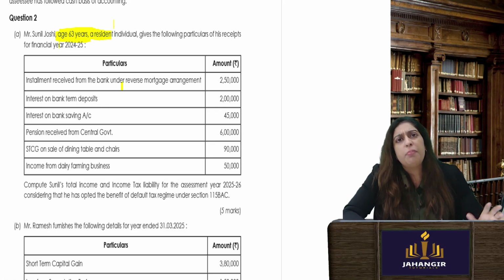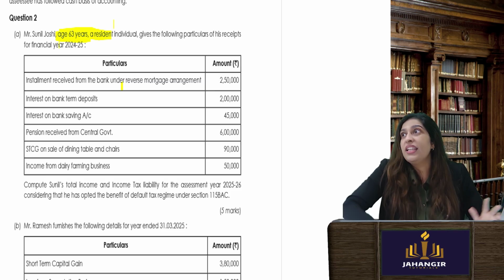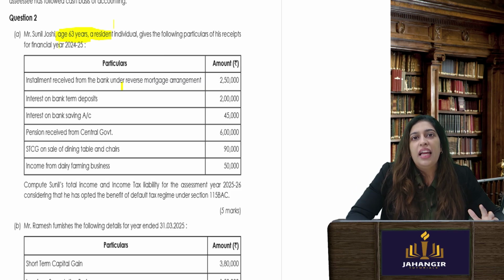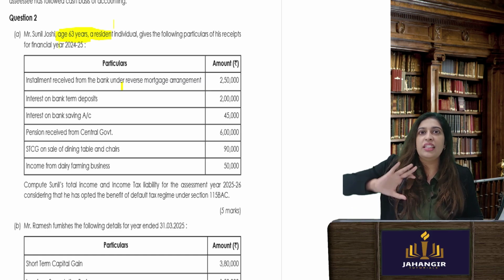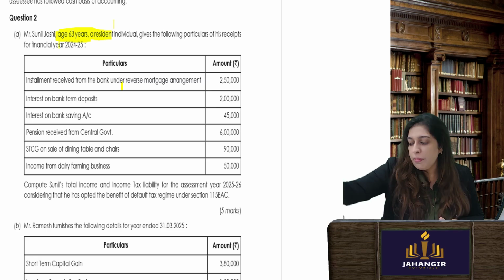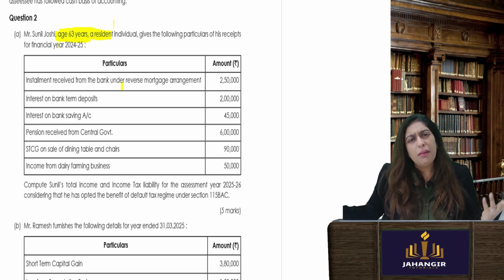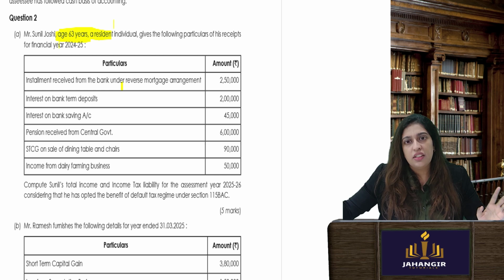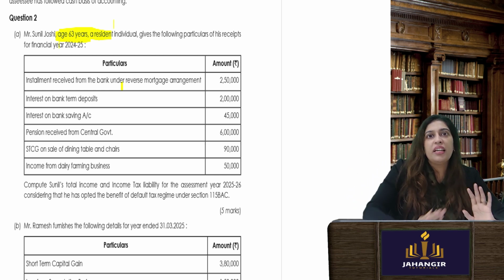Generally, old people do it, realizing that listen, I have no other source of income, or this entire house is not generating any income for me. The value of this house is say 2 crores. The bank has to give me over a period of say 20 years, 25 years. I'm already 60 years old. I may not live for more than 30 years. So what I do, I reverse mortgage it and the bank gives me money every month.